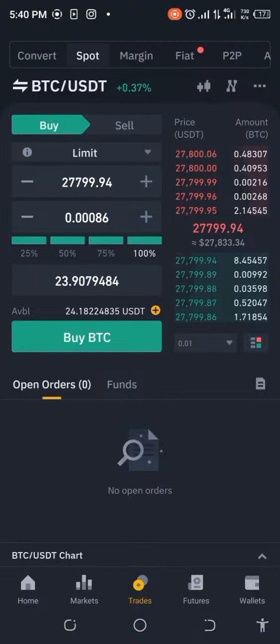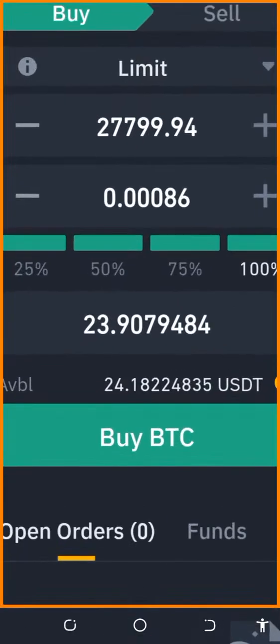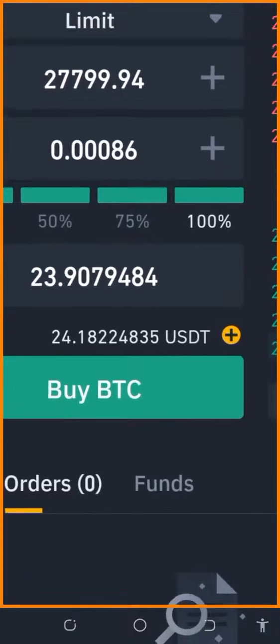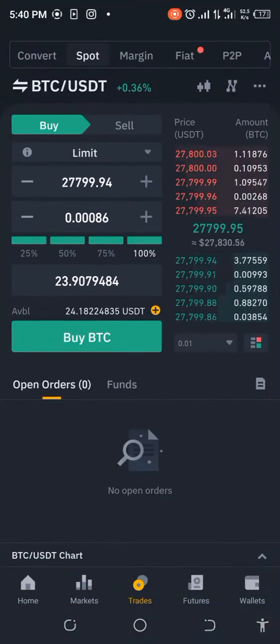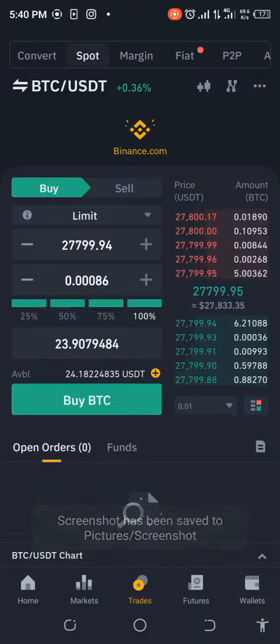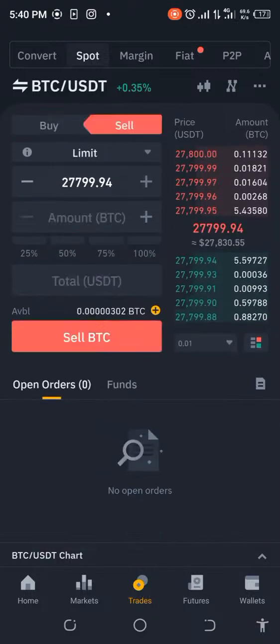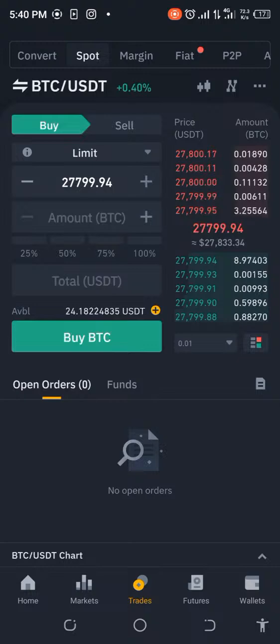Let's see. Okay, it's not picking up everything. Can you see that? It's only picking up 23.9, but nevertheless, we're going ahead with that. It's not going to pick up everything like I told you. So we're going to just try and refresh to make sure that everything is set. I don't know why it's not picking up everything, but anyway, that is what we get right now.